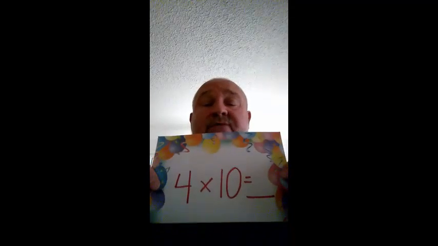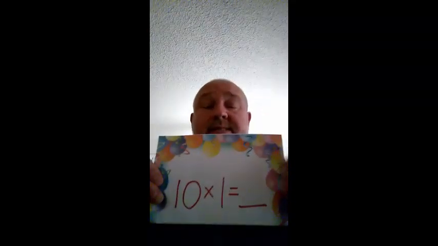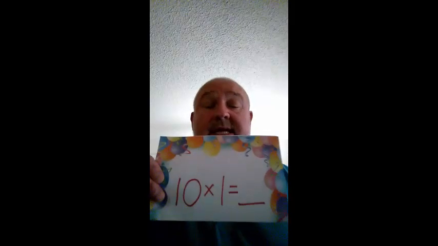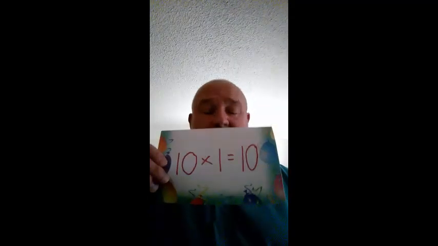Here we go. 4 times 10 is, 4 times 10 is, say the answer, 4 times 10 is 40. Here we go. 10 times 1 is, 10 times 1 is, 10 times 1 is 10. Rap it. 10 times 1 is 10.